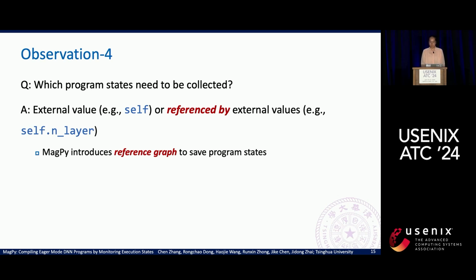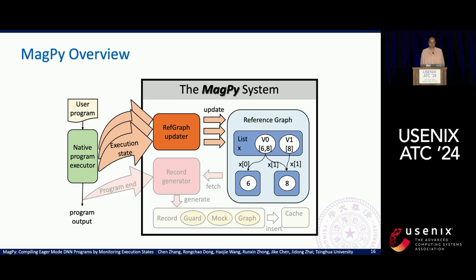From the previous analysis, we know that we need to check the external values, like self, that usually represents the model structure. In addition to that, we also need to check the values referenced by these external values. For example, self.n_layers usually represents the number of layers of a model. To manage such reference relationships, we introduce a reference graph to save the program state.